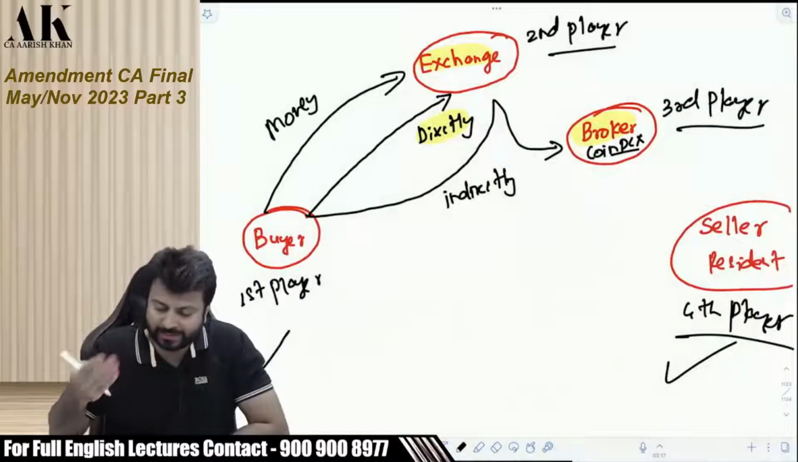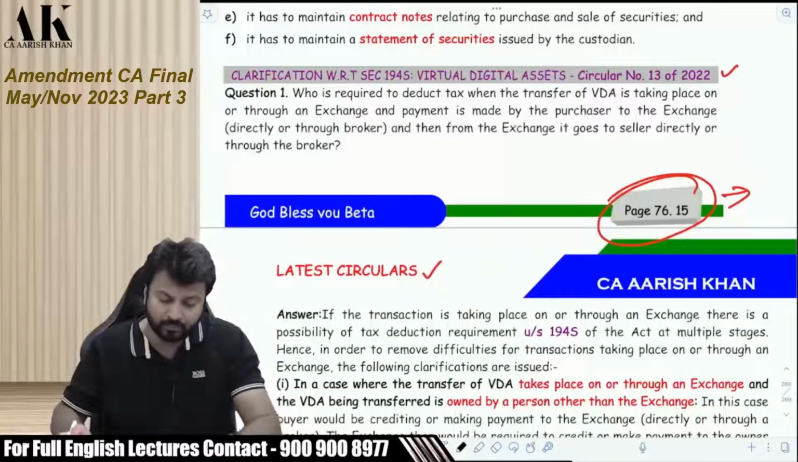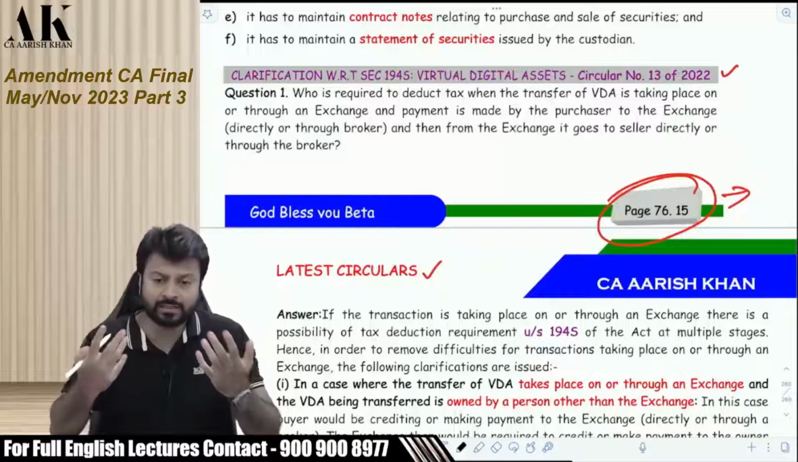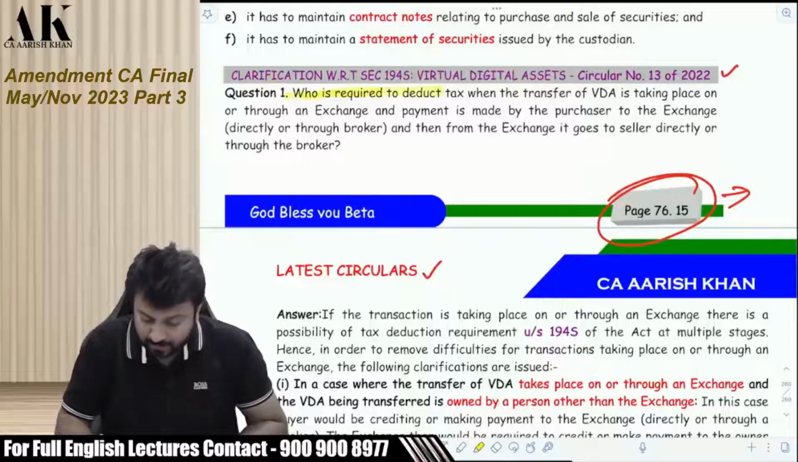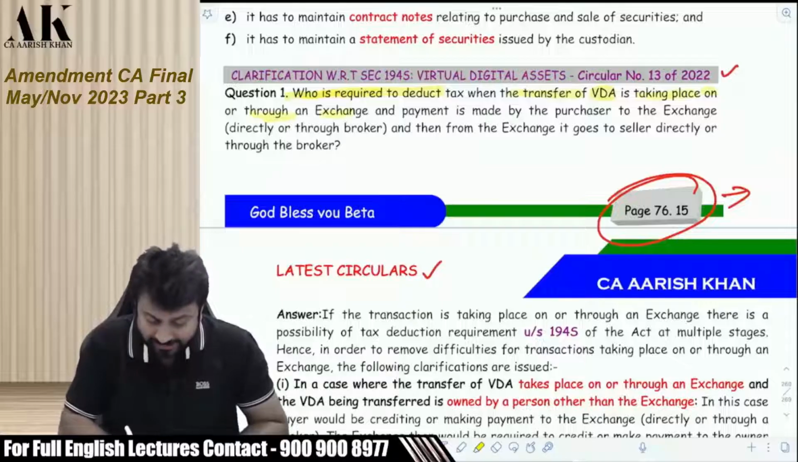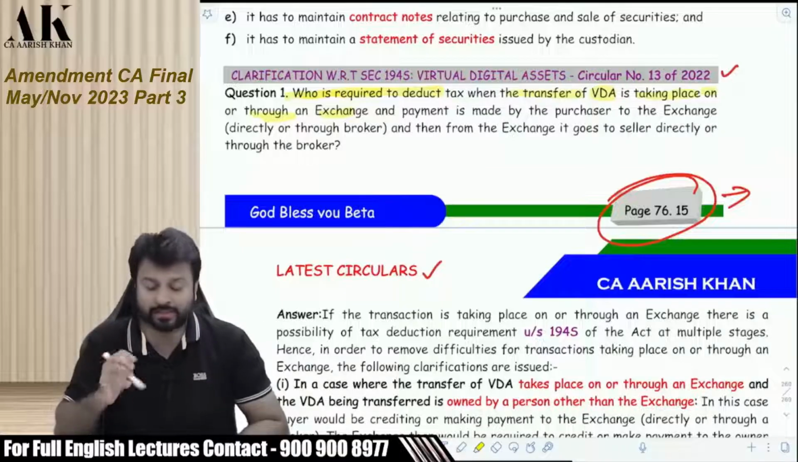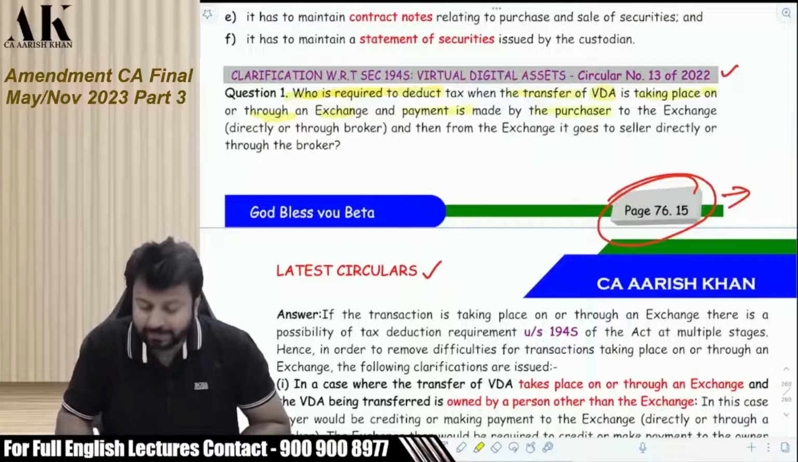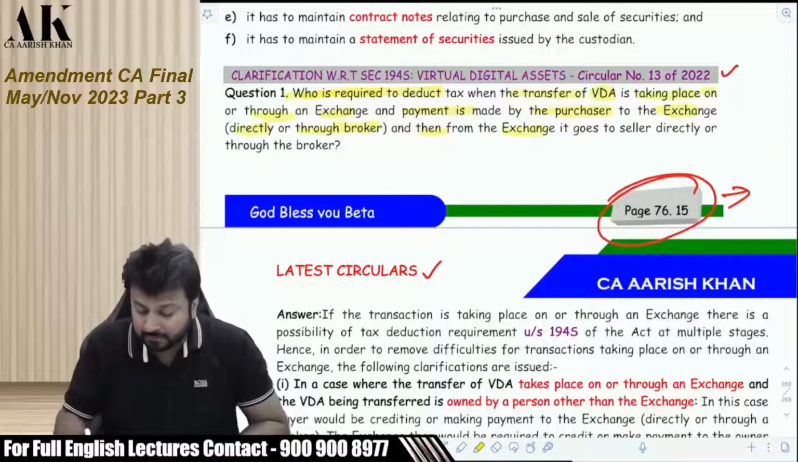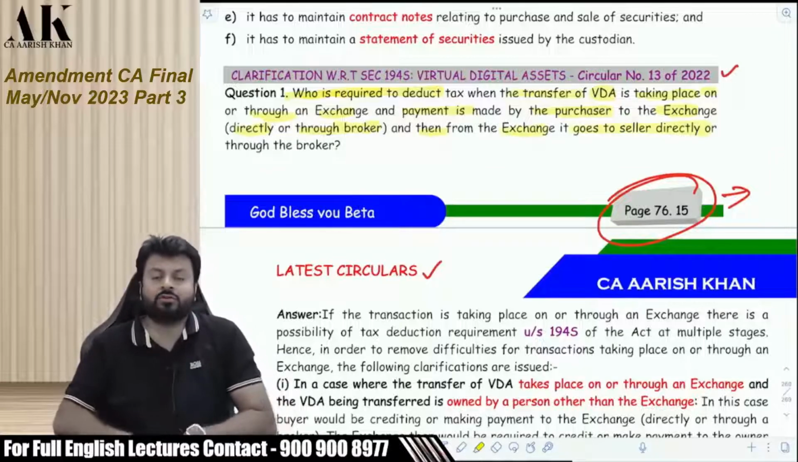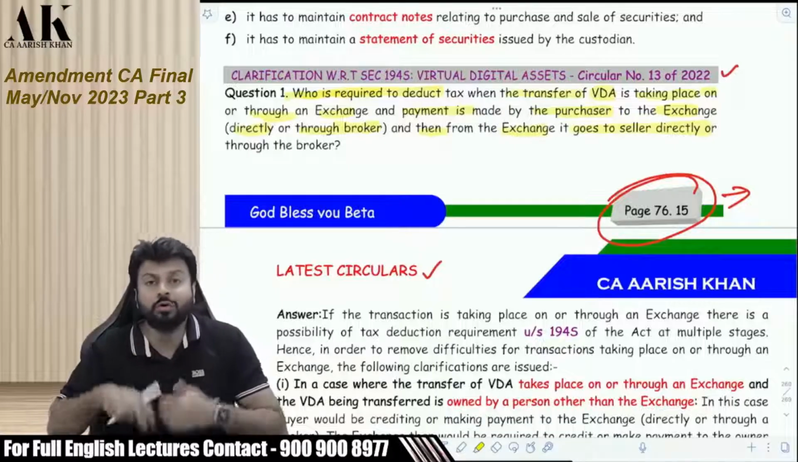So the first question is about that only. Who is required to deduct tax? Who is required to deduct tax when the transfer of virtual digital asset is taking place on or through an exchange? So when you are buying through an exchange and the payment is made by the purchaser, that is me, to the exchange directly or through broker, and then from exchange it goes to the seller directly or through broker. Who is liable to deduct TDS?